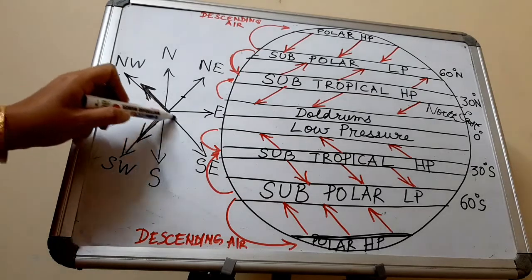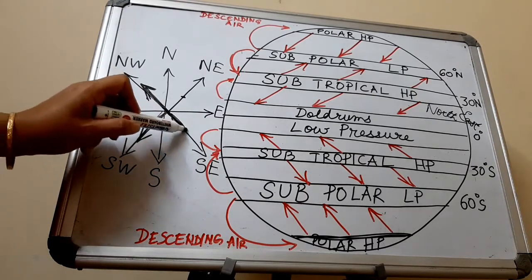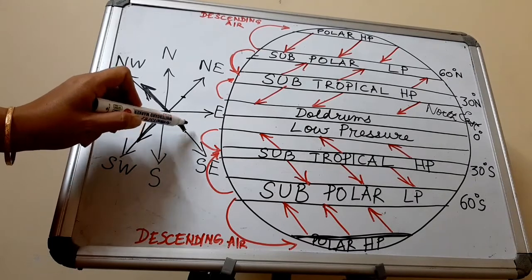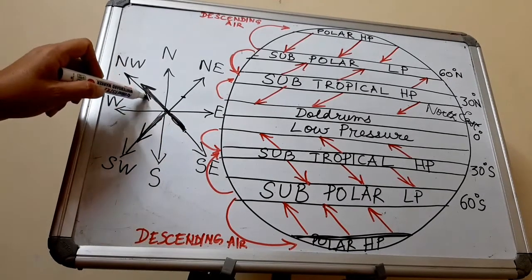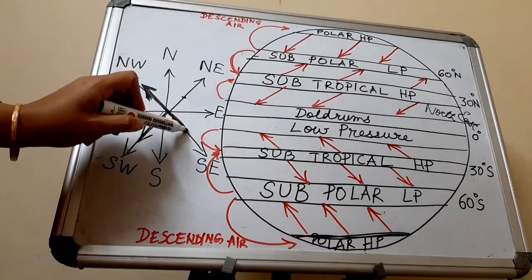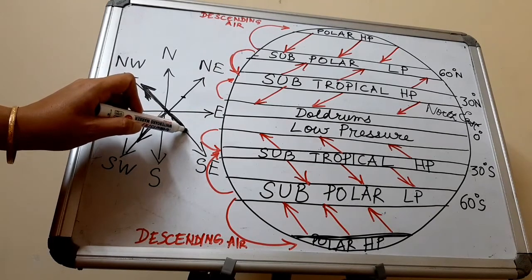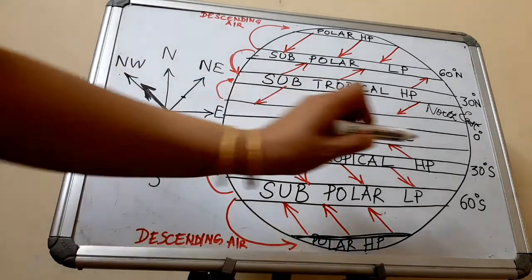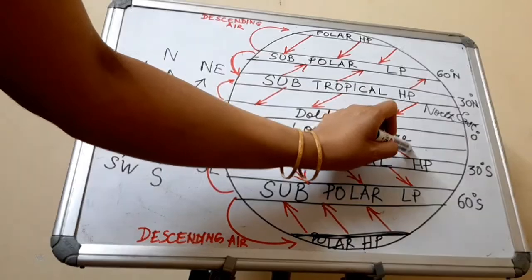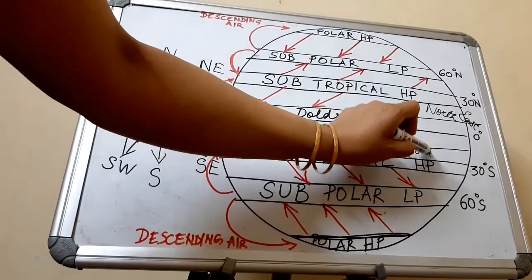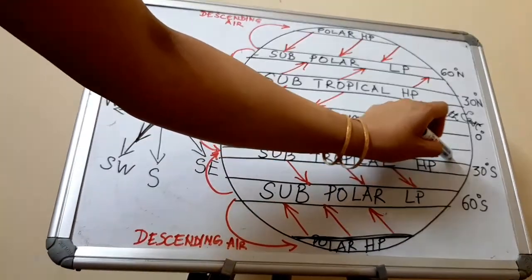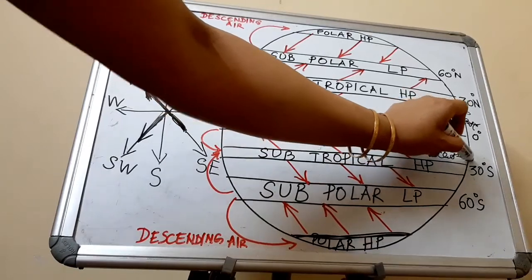This wind has originated from southeast. From southeast, it is blowing towards northwest. So it will be called the southeasterly wind. So this wind here is the southeasterly wind.